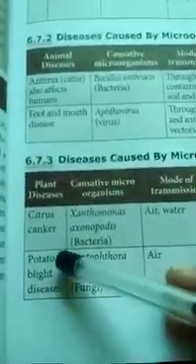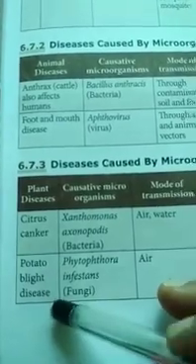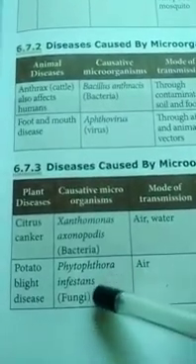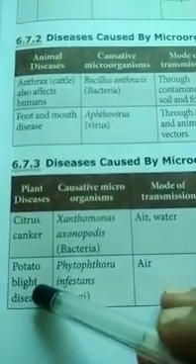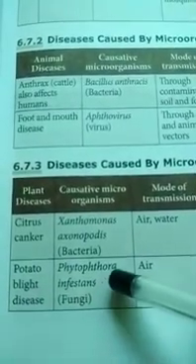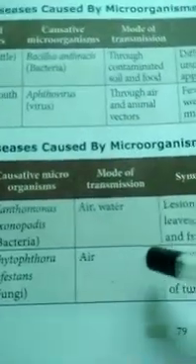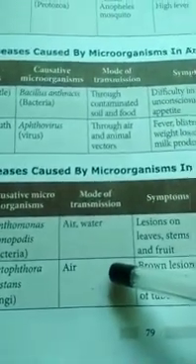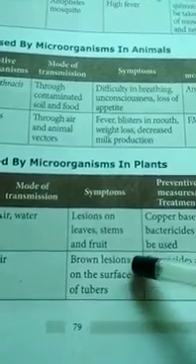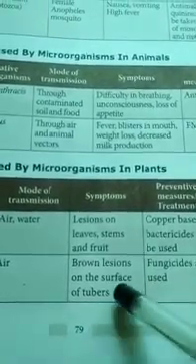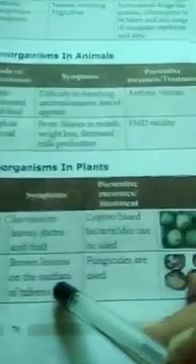Next, potato blight disease. Phytophthora infestans is a type of fungi which causes potato blight disease. The mode of transmission is by air. Symptoms: brown lesions on the surface of tubers. They look like blisters on the tubers.